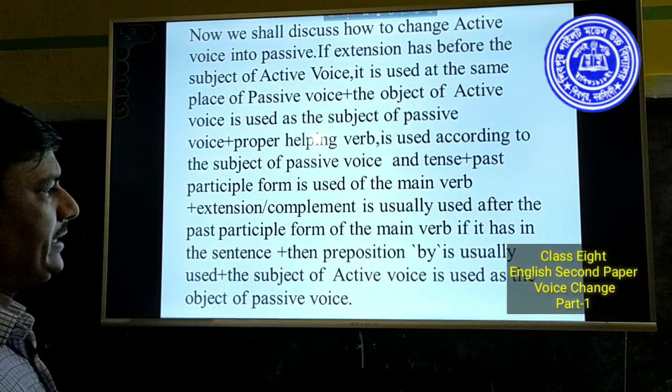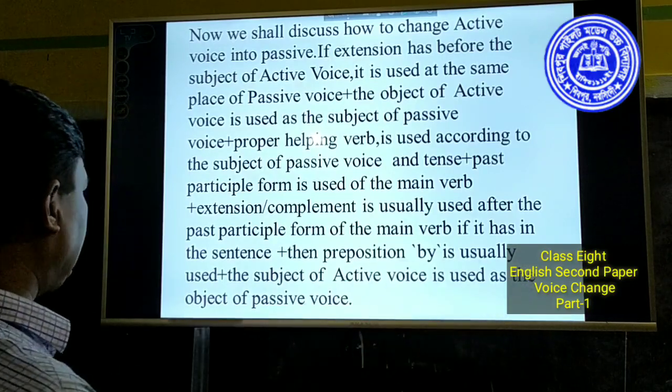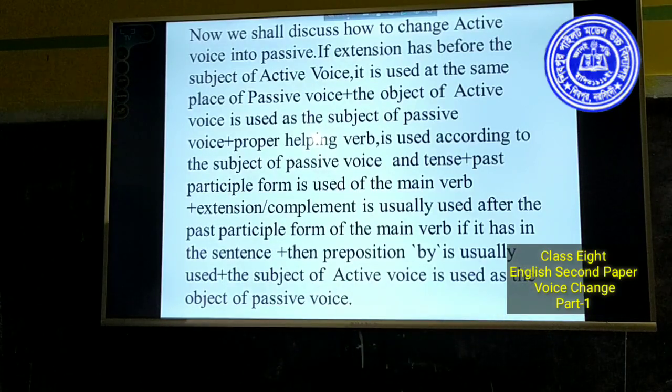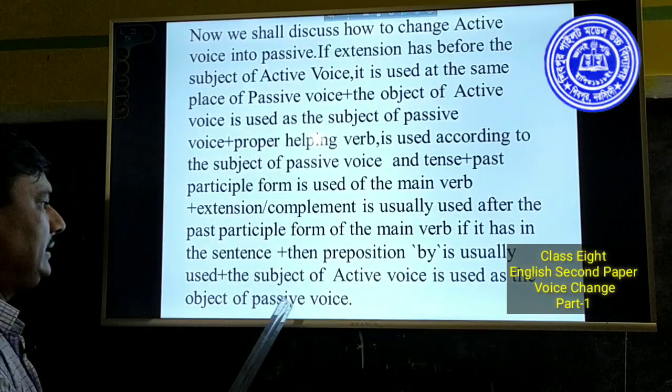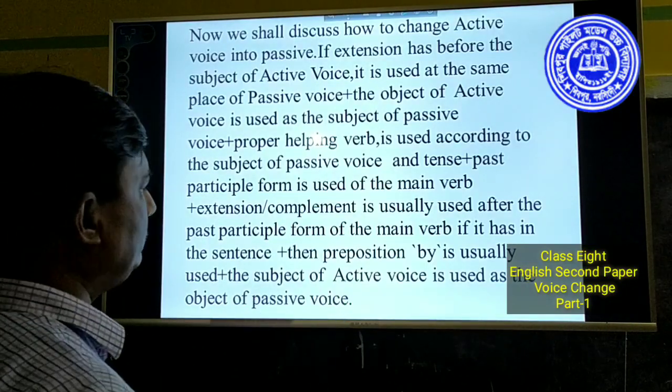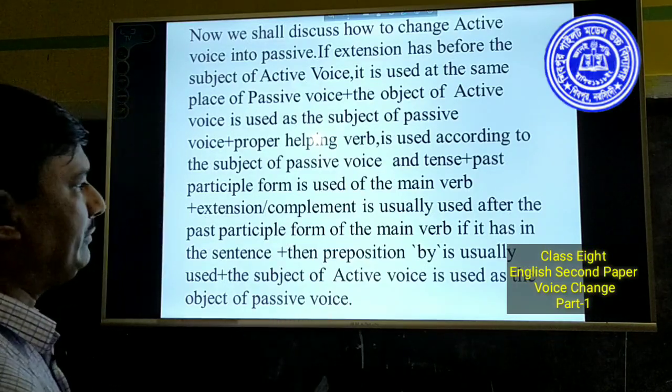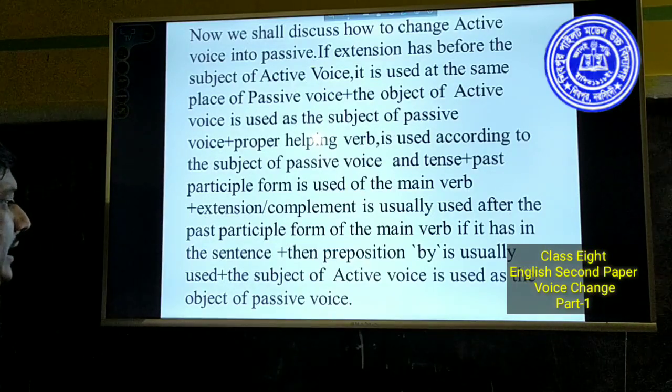The subject of active voice is used as the object of passive voice. It is known to you that you have to make the subject of active voice as the object of passive voice.